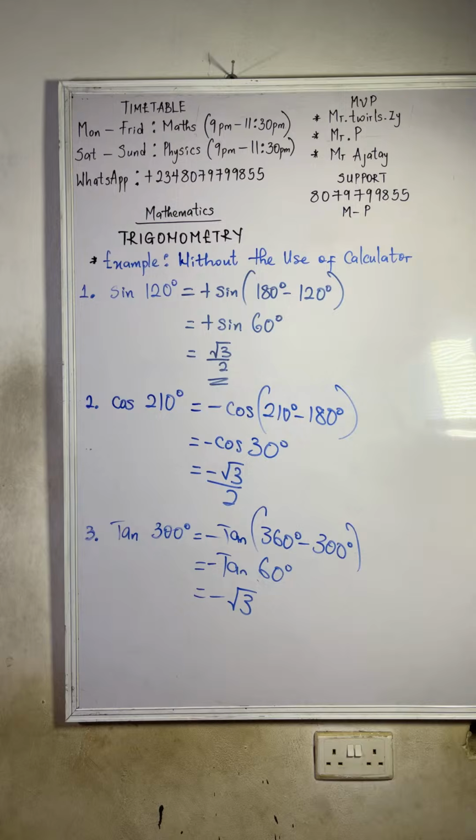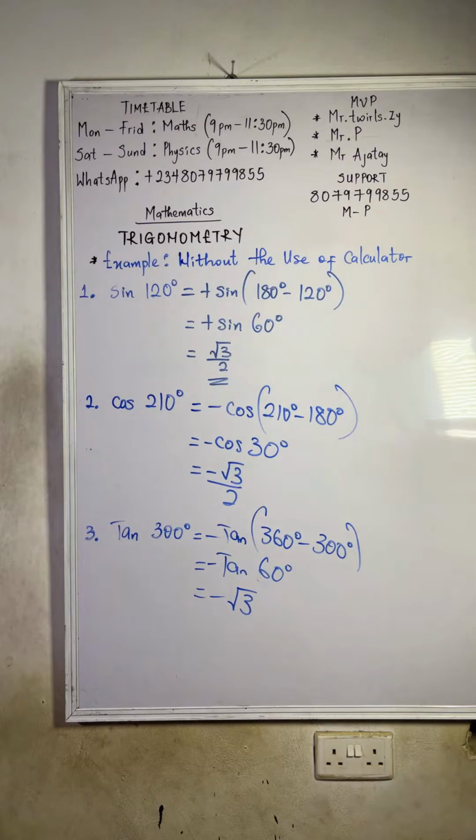I'll give you those tables now so that you can know it offhand also. So tan 60 is root 3.